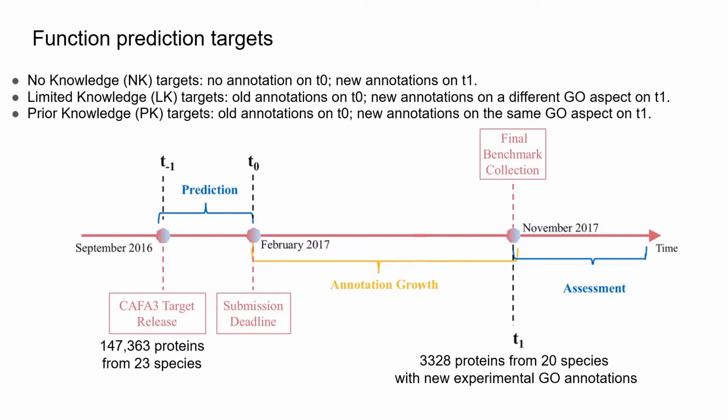We can define 3 kinds of targets. A no-knowledge or NK target does not have any annotations at t0. A limited-knowledge or LK target has all annotations at one GO aspect at t0 and gets new annotations at another GO aspect at t1. A prior-knowledge or PK target gets new annotations at the same GO aspect where it has annotations at t0.